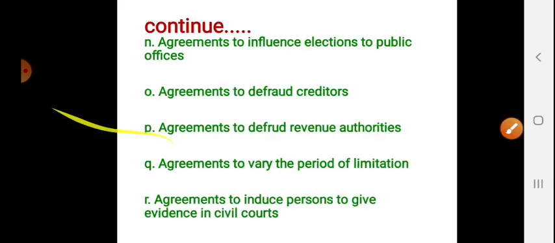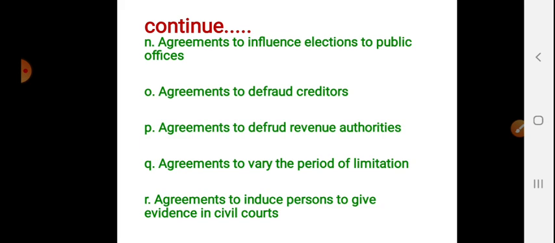Next, we'll see agreements to influence elections to public offices. Agreements with the voters tending to influence them by improper means are void. Similarly, agreements with a third person to influence voters by improper means are void. For example, at the time of elections, influencing the public to vote for a particular person is also opposite to public policy.